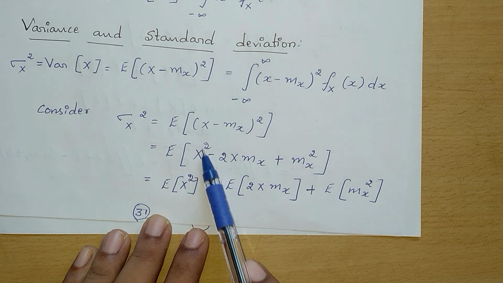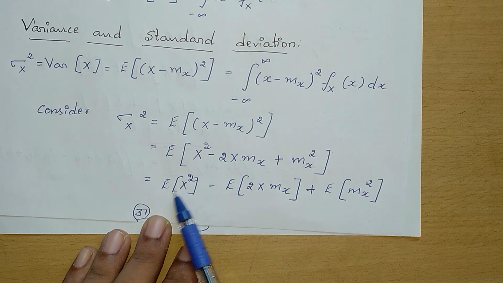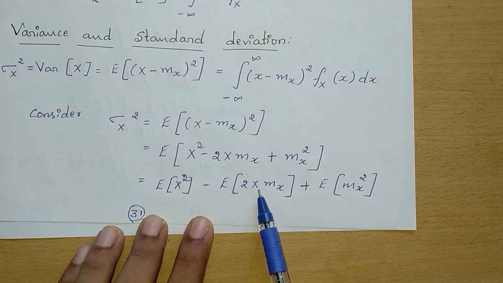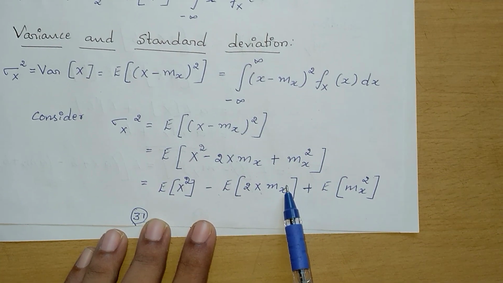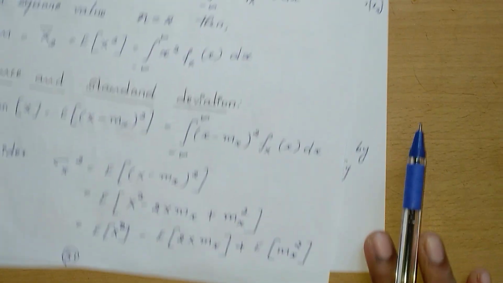We'll take expectation of each term. Expectation of x square minus expectation of 2 into random variable x into its mean mx, plus expectation of mx square. Further simplifying this,